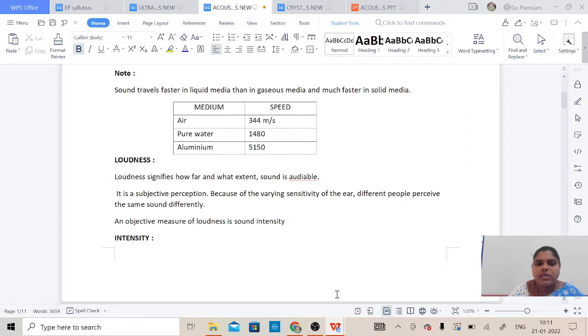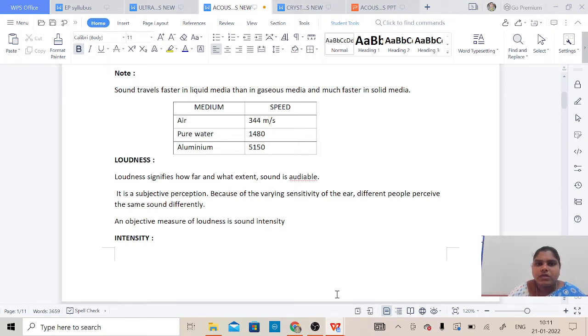Next, let us see what loudness is. Loudness signifies how far and to what extent the sound is audible. It is a subjective perception because of the varying sensitivity of the ear; different people perceive the same sound differently, isn't it?